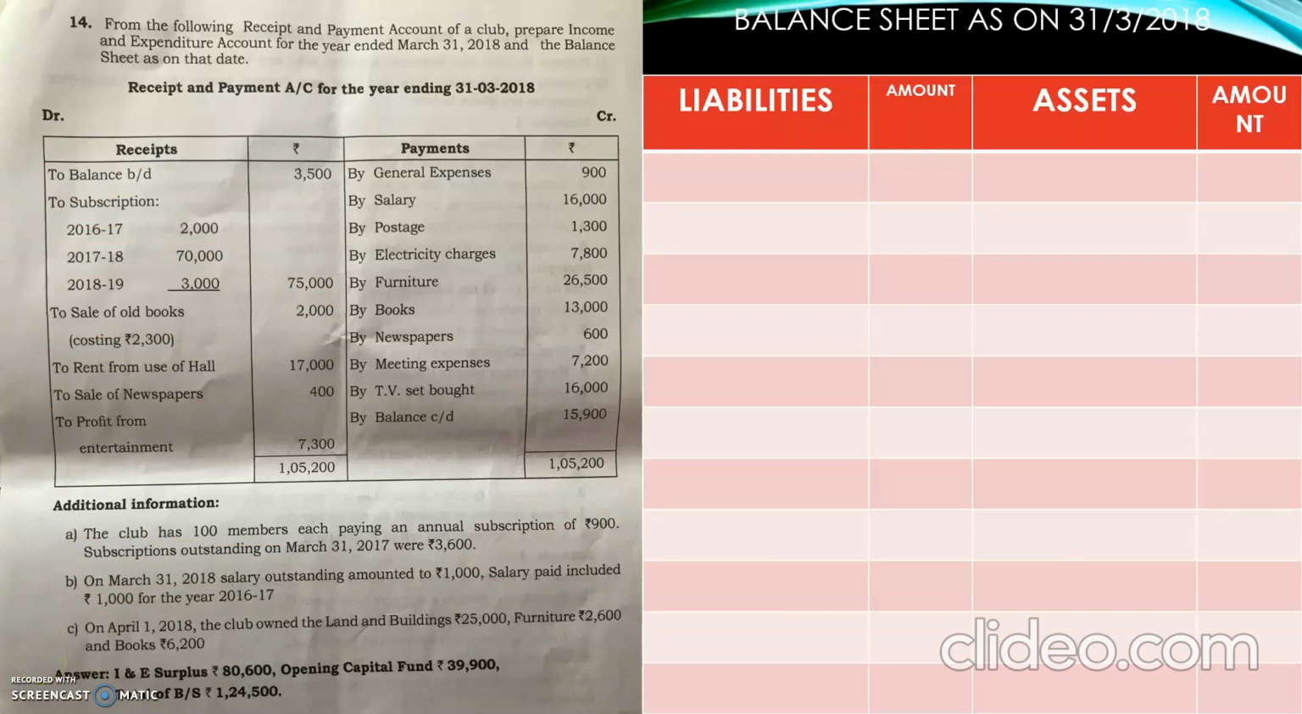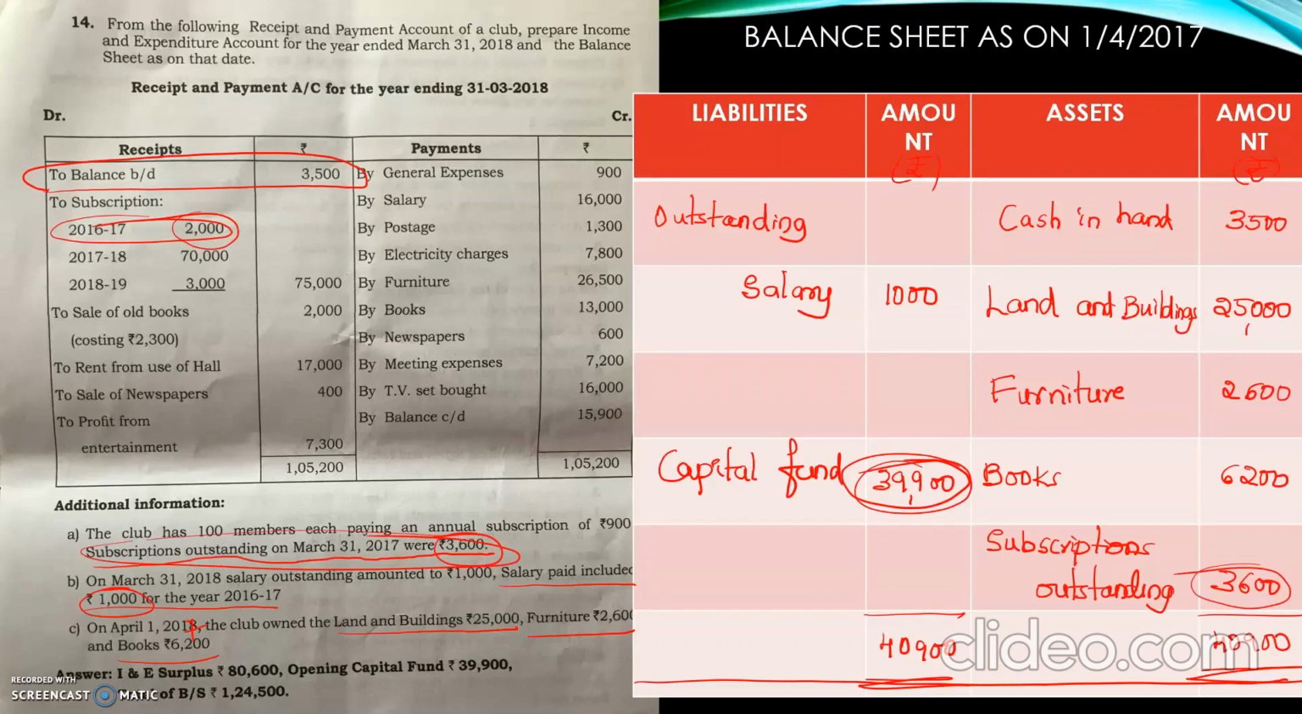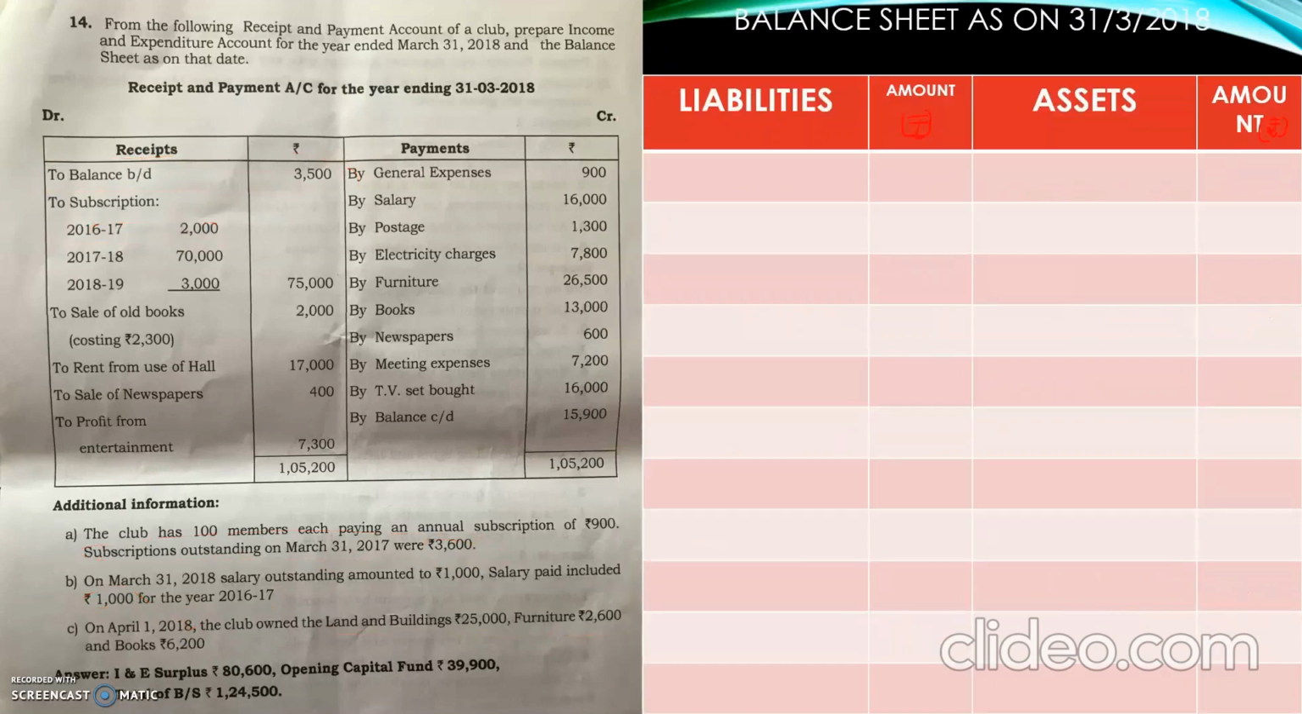Hope it is clear. Now we are going to prepare the last statement, that is balance sheet on closing date 31st March 2018. Left hand side will be liabilities, right hand side will be assets and amount in rupees. So now let us start by seeing our opening balance sheet. Here opening balance of receipt and payment account is shown as opening balance in opening balance sheet. Similarly, closing balance of receipt and payment account will be shown as closing balance of cash in hand in the closing balance sheet. So first item, cash in hand, amount is 15,900.